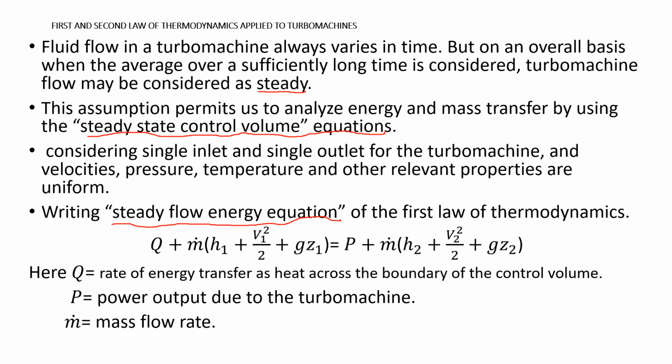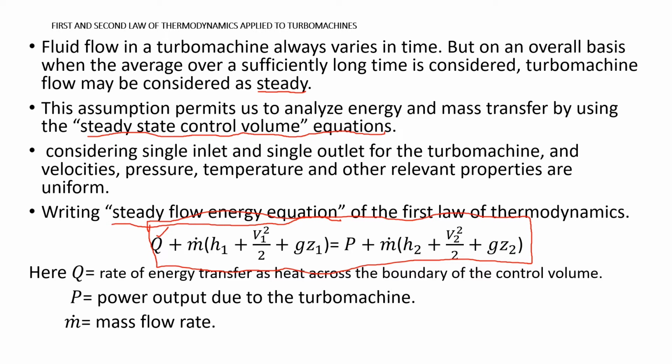Whatever equation I have written here is the steady flow energy equation, from the first law of thermodynamics applied to a control volume or open system, where Q is the rate of energy transfer as heat across the boundary of the control volume.